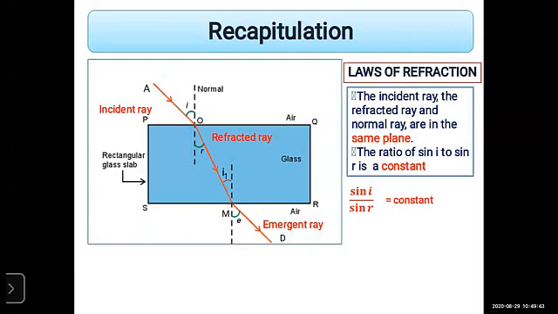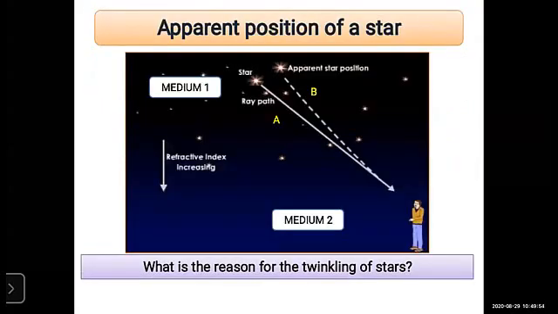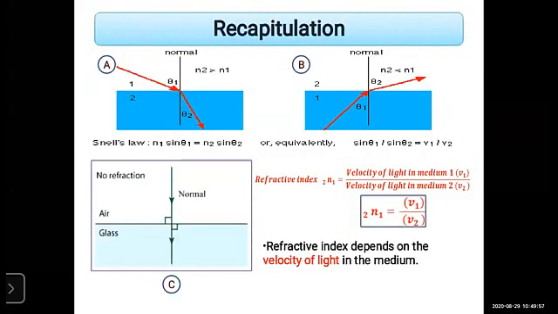And what is it? This is denoted by small n, and that small n is nothing but the refractive index.